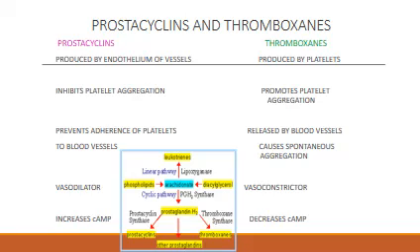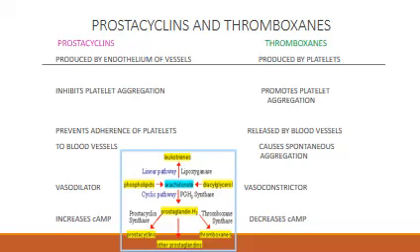So prostacyclin is produced by the endothelium of the vessels. It inhibits platelet aggregation. So it prevents adherence of the platelets to the blood vessels. It's a vasodilator and it increases the levels of cyclic AMP.